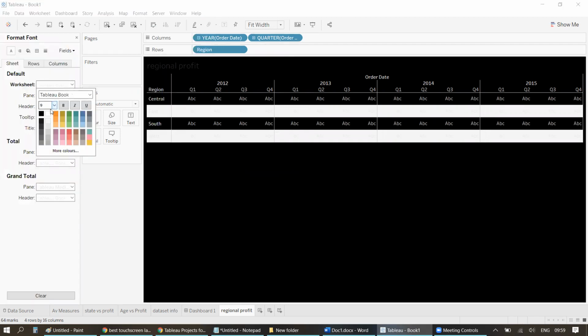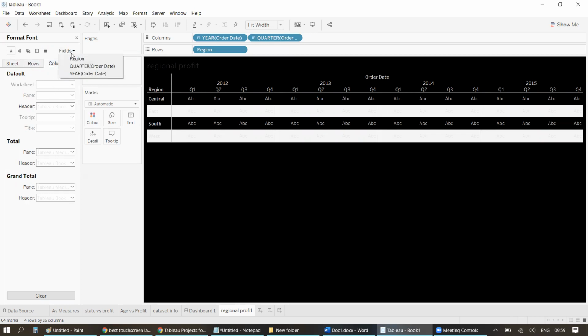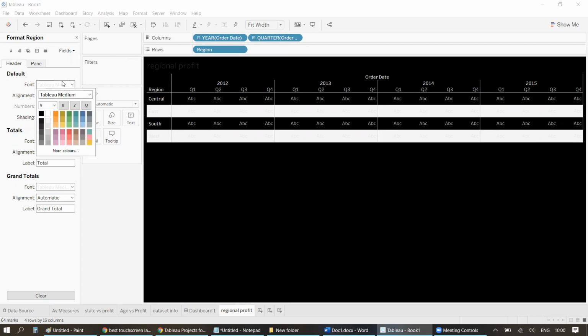Worksheet. I need to change this to this, right? Yeah. I think we are good. Alignment and all are pretty good. So yeah, I think we are good here.